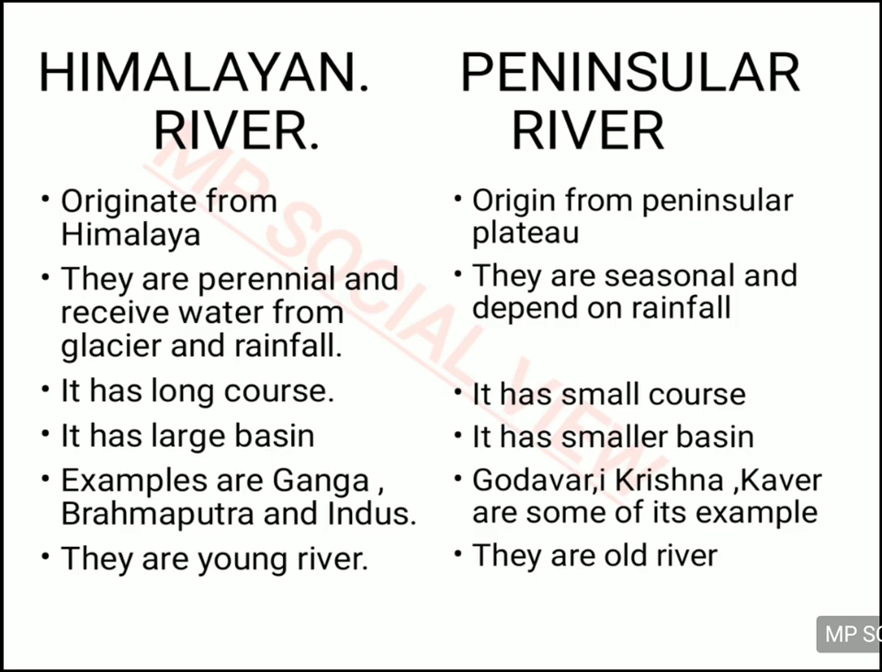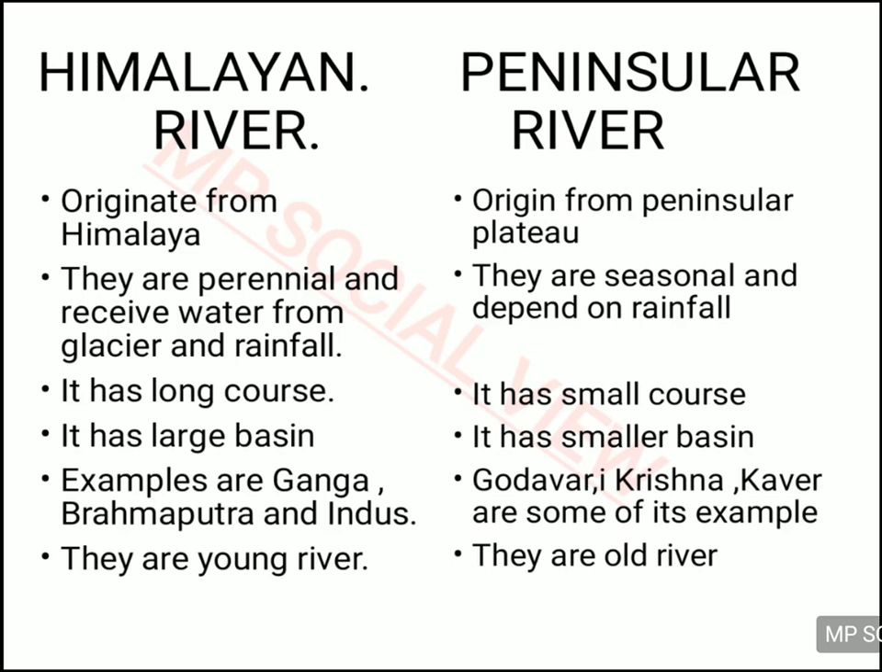Another difference between the Himalayan and peninsular rivers is that the Himalayan rivers have a long course and a large basin, whereas the peninsular rivers have a short course and a small basin. You can understand this difference by seeing the map of India. You can see how the rivers of the Himalaya are drawn and how the rivers of the peninsula are drawn. By seeing their drawing also, you can make out that they have a long course. They cover a long distance and cover a large river basin. But on the peninsular side, you can see the rivers are drawn for a short distance only. So they have a short course and a smaller basin.